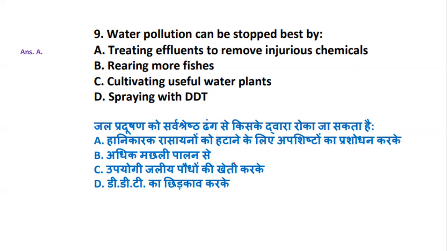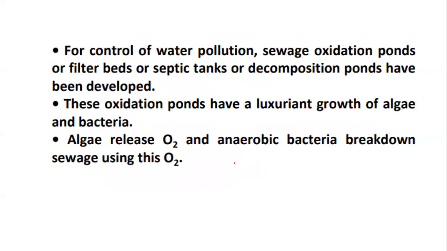Yes, water pollution can be stopped best by treating effluents to remove the injurious chemicals. So it is treatment which helps to remove the injurious chemicals from the water. Okay, so water pollution can be stopped with the help of this treatment, called treating effluents to remove injurious chemicals. For control of water pollution, sewage oxidation ponds, filter beds, septic tanks or decomposition have been developed. These oxidation ponds have a luxuriant growth of algae, which releases O2, and anaerobic bacteria break down sewage using this O2. Okay.